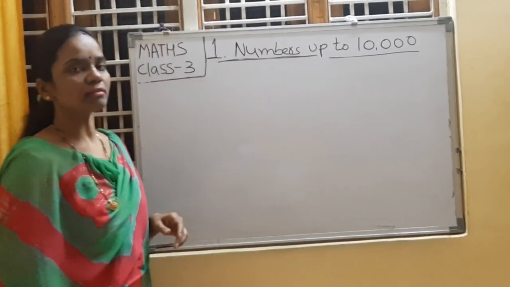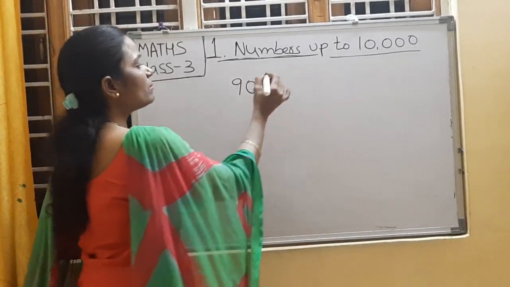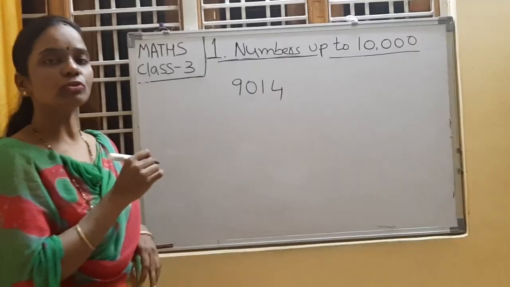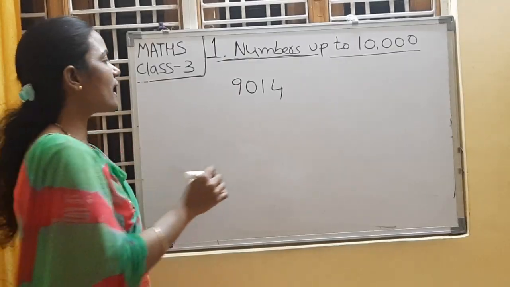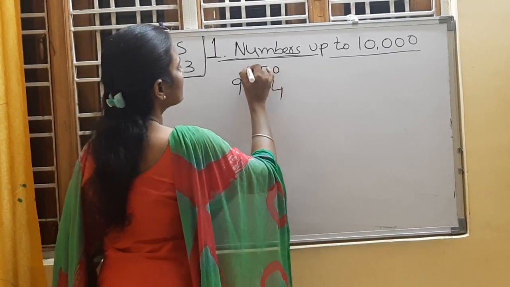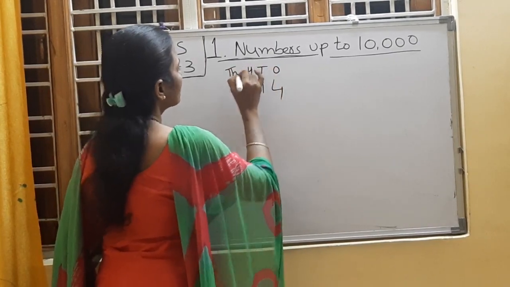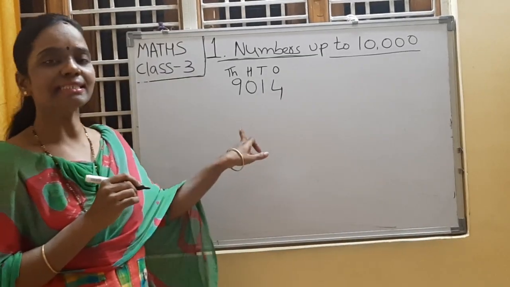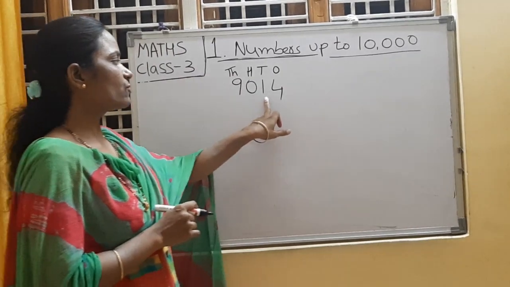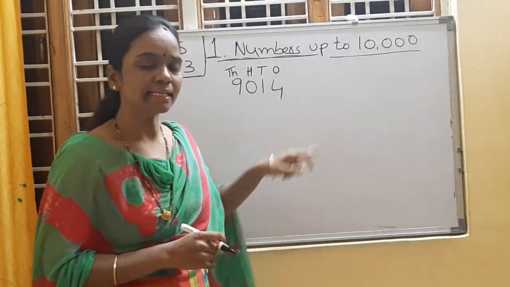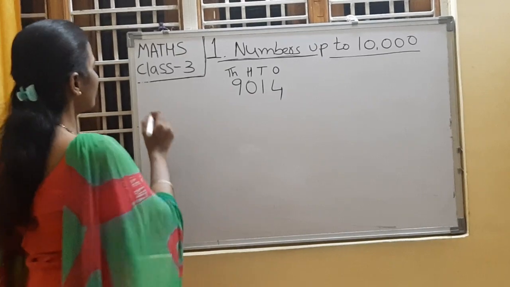Now give me another 4-digit number, children. Yes, take 9014. It is a 4-digit number, right? What is this number? First write down the places. How to write places? Always we need to write from right to left. So ones place, tens place, hundreds place, thousands place. What is this number, children? Everyone repeat after me. It is 9014.